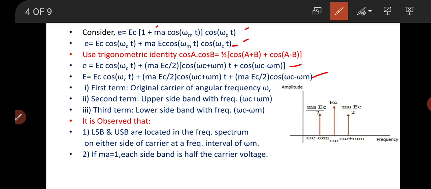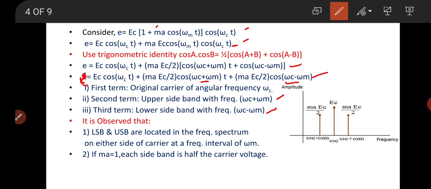After rearranging these terms, or multiplying separately into the bracket, the voltage of the modulated wave is given by this equation. Here, the first term is the original carrier signal with the angular frequency ωc. The second term is the upper sideband, which has the frequency ωc + ωm. And the third term is the lower sideband, with the frequency ωc − ωm.